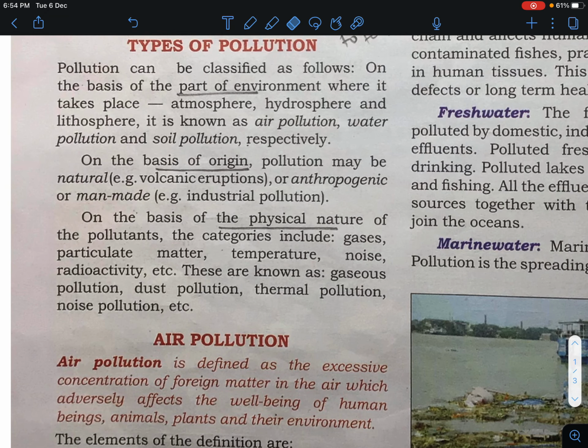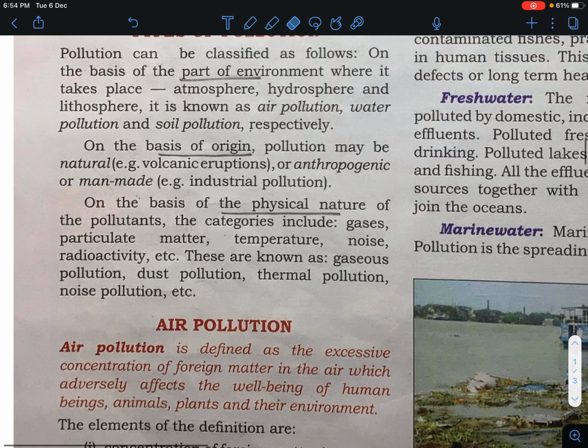Now, on the basis of origin, pollution may be natural, for example volcanic eruption, and it may also be anthropogenic. Anthropogenic means man-made. The example is industrial pollution. So it can be an important question that on the basis of origin, pollution can be natural as well as anthropogenic.